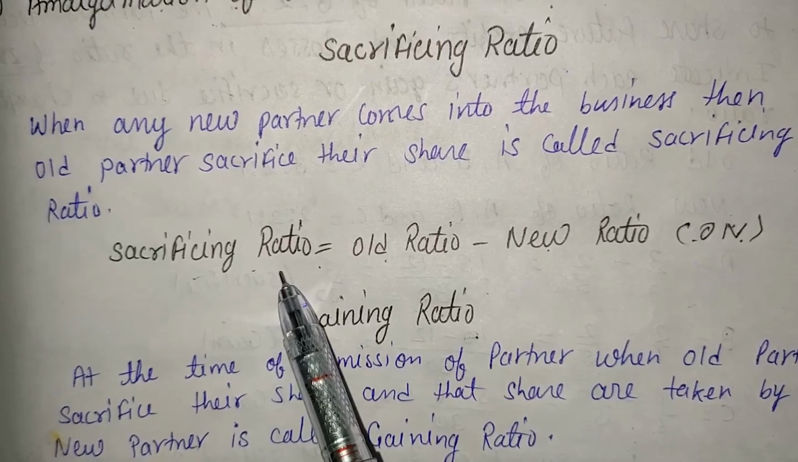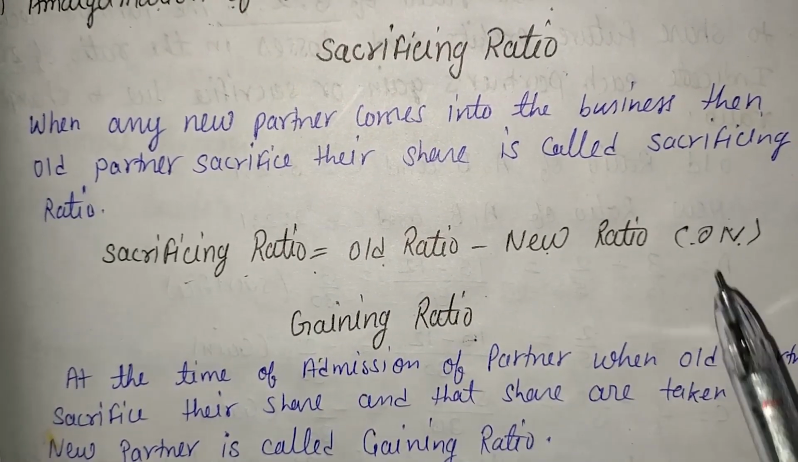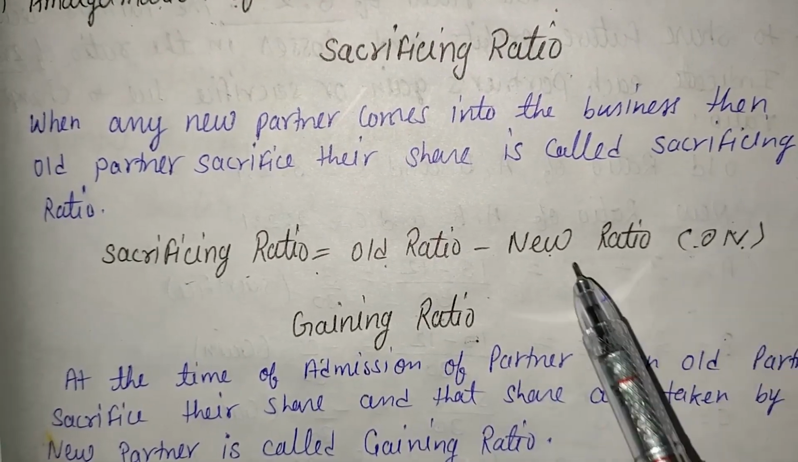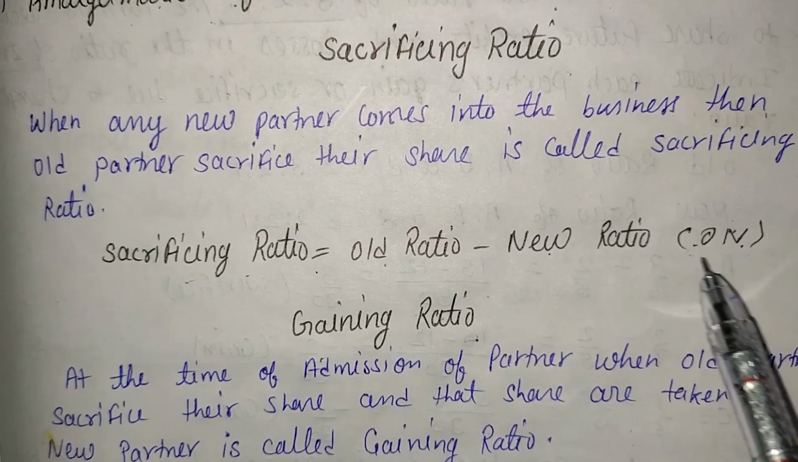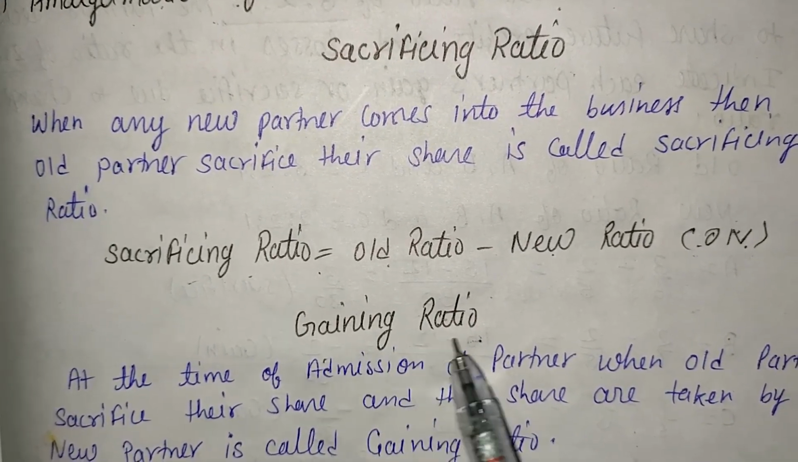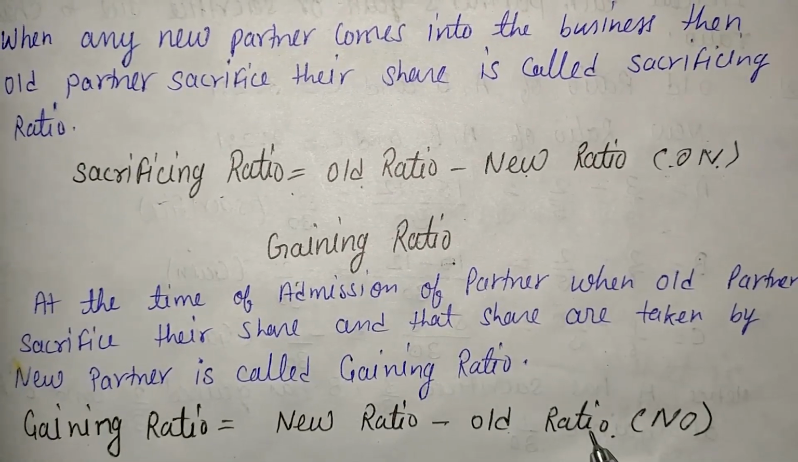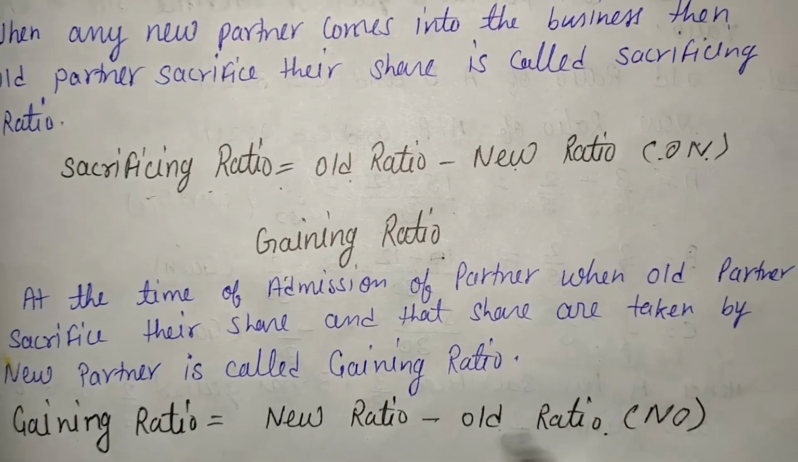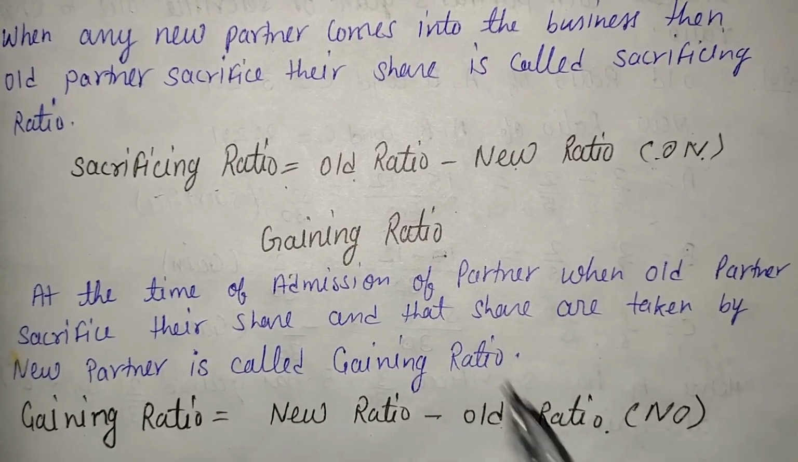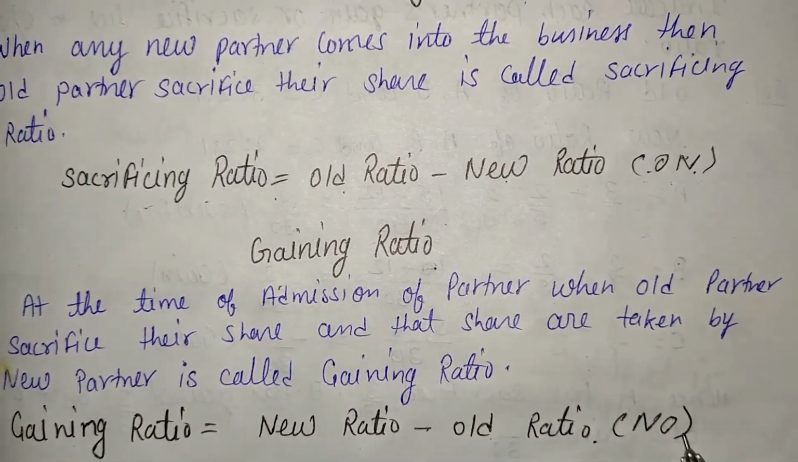The formula of sacrificing ratio is old ratio minus new ratio, the short form is ON. O stands for old ratio and N stands for new ratio. So the short trick is ON. And the formula of gaining ratio is new ratio minus old ratio. The trick is NO. N stands for new ratio and O stands for old ratio. For sacrificing, ON, and for gaining ratio, the trick is NO.